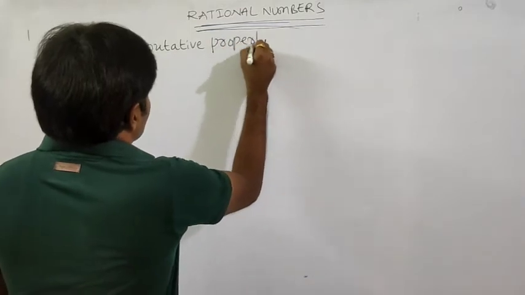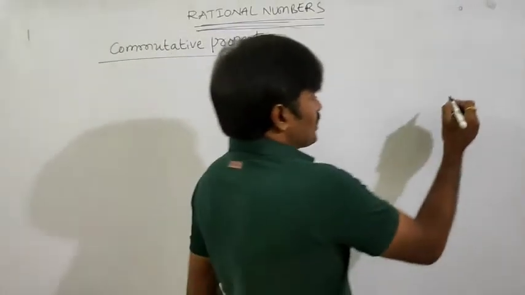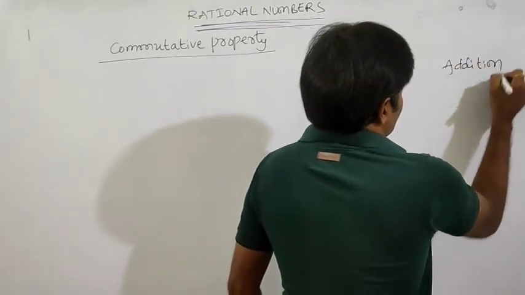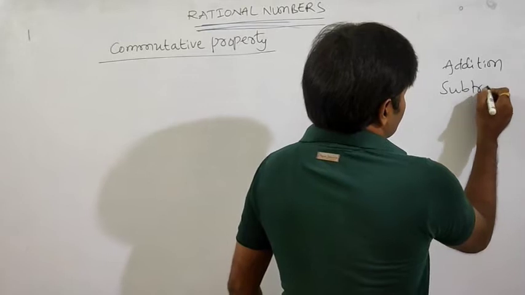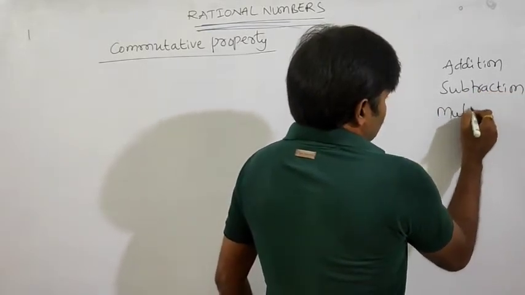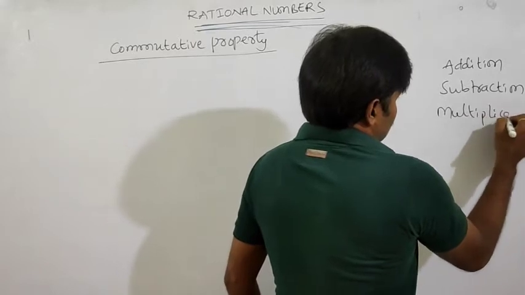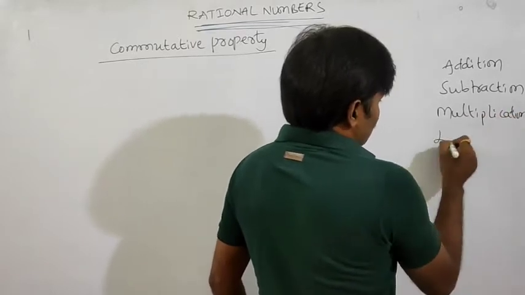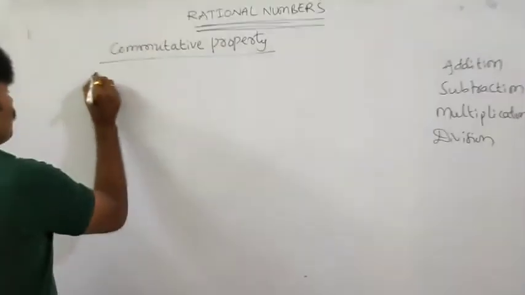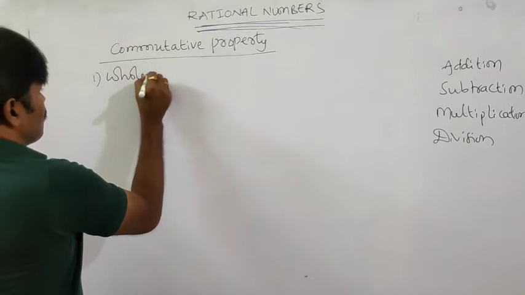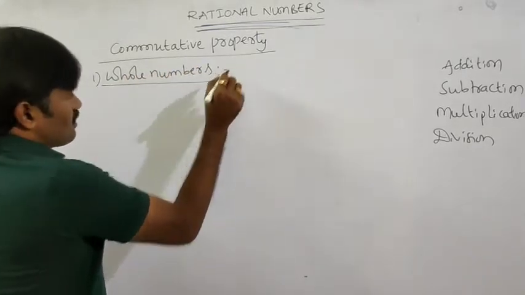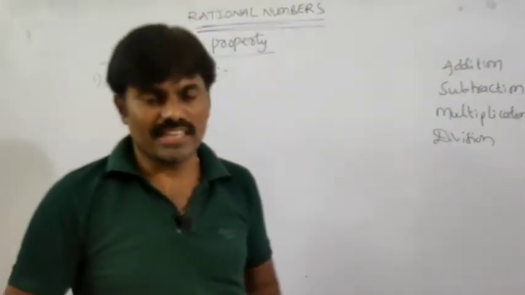Commutative property for four binary operations. What are those binary operations? Addition, subtraction, multiplication, and division. First and foremost, whole numbers. You have already learned this in previous classes, 7th class and 6th class. Let us just recall those.